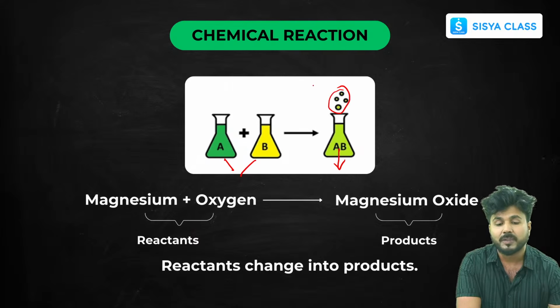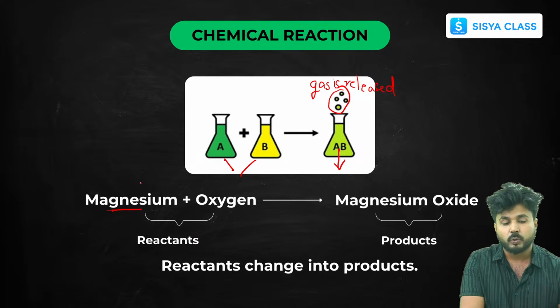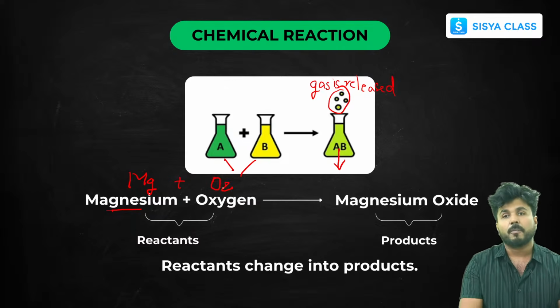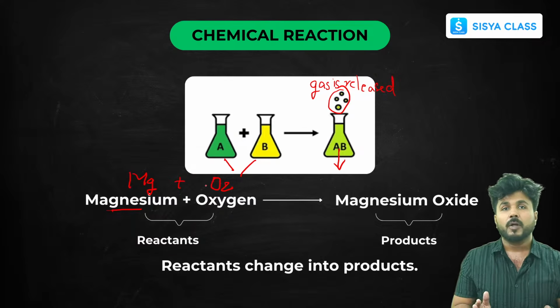These bubbles show that a gas is released in this reaction. Now, what is this reaction like? Let's go through it. Here magnesium, denoted by Mg, is reacting with oxygen, that is O2, because it is present in the form of a molecule. As you all know, gases are always present in the form of molecules.